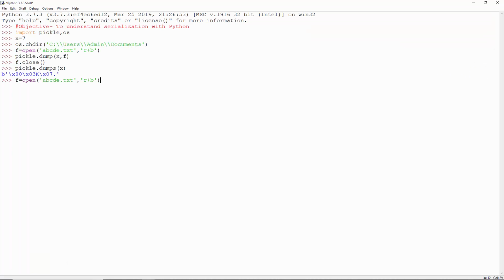Now open it again in read binary mode and load from this file f. Get to the start of this file again. Now this is what it loads.